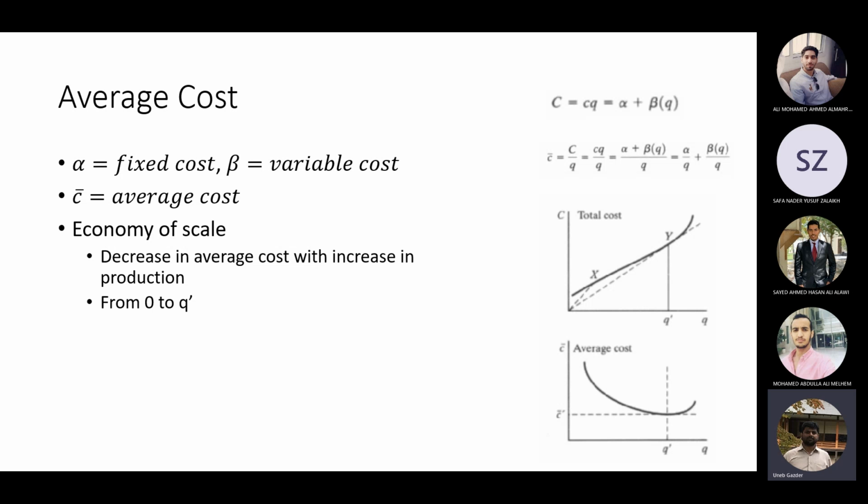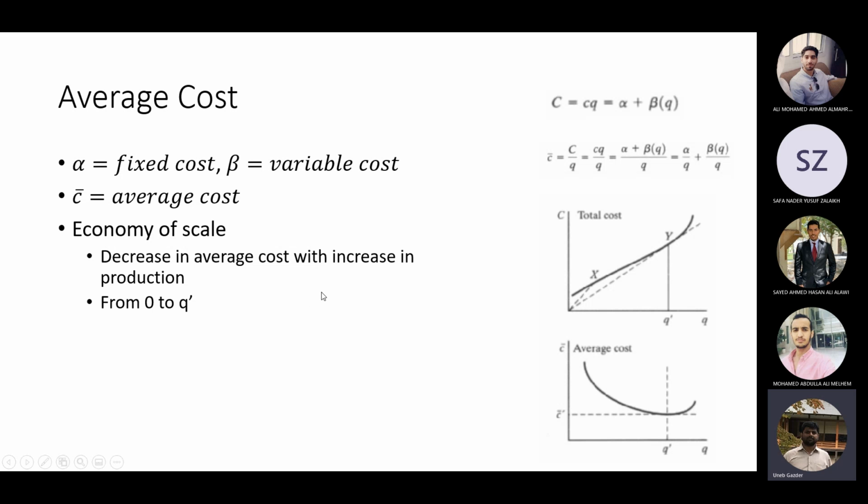Okay, so let's say currently the bus is holding 10 people. Currently there are 10 people who are going from A to B. So the average cost will be alpha, whatever the fixed cost is, plus beta times 3 BD, divided by 10, right? 10 people, so you will have one value of C dash.